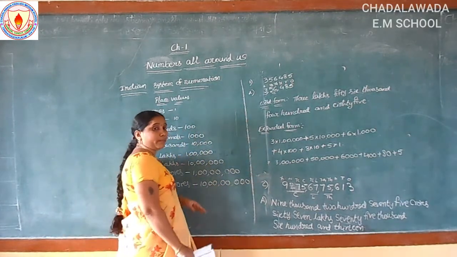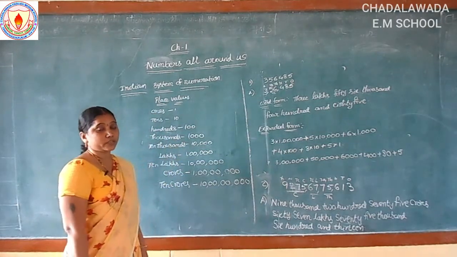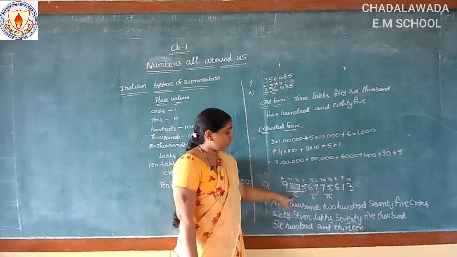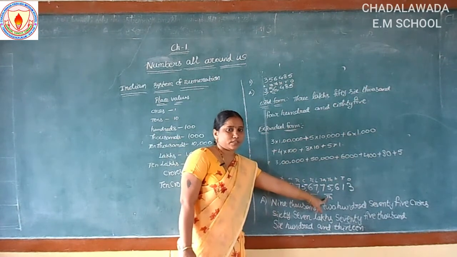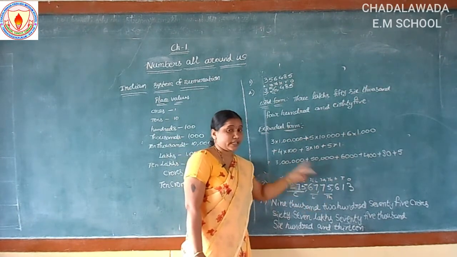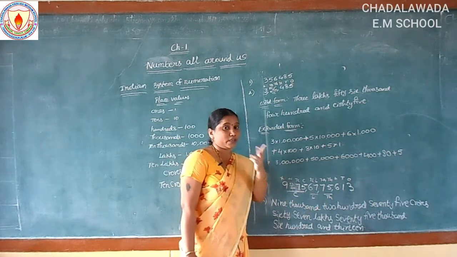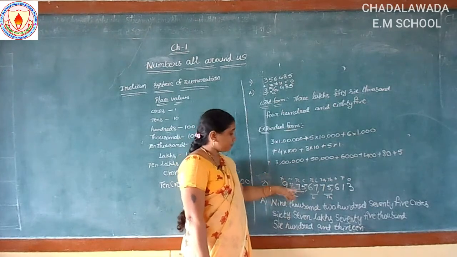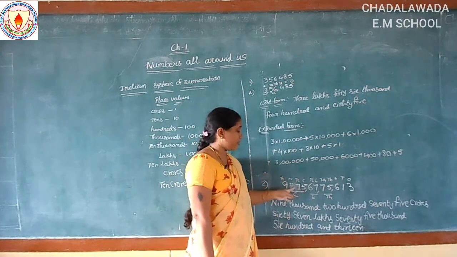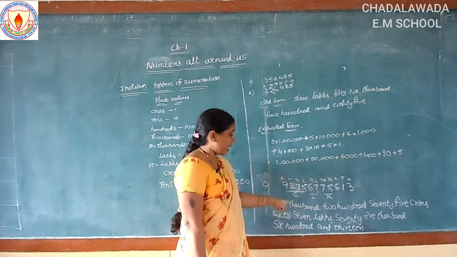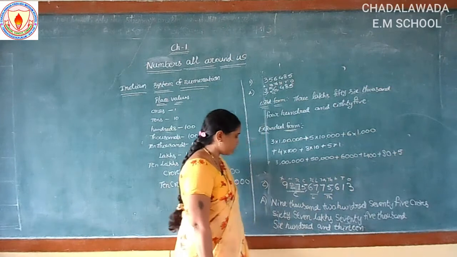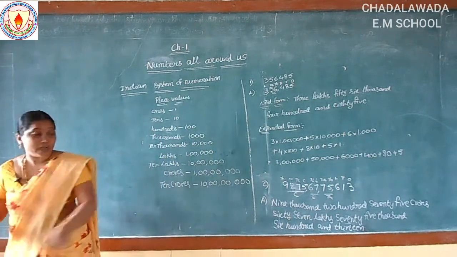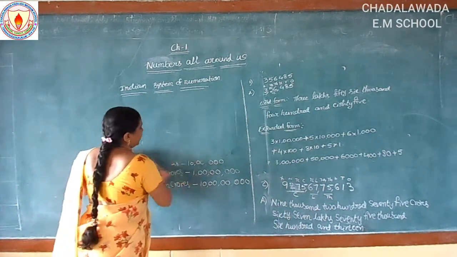So how can we write the number names in Indian system? By using place values up to crores. So first we put the commas, next we identify the place values, next you write the periods. Periods means which period? This is thousands period. This is lakhs period. In the thousands period there are 2 digits, and in the lakhs period there are 2 digits. And in the crores place there are more than 2 numbers. Here see 4 numbers. So we can read this 4 digit number 9275. So we can write the number name 9275 crores and 67 lakhs 75,613. So like this we can write the number names.